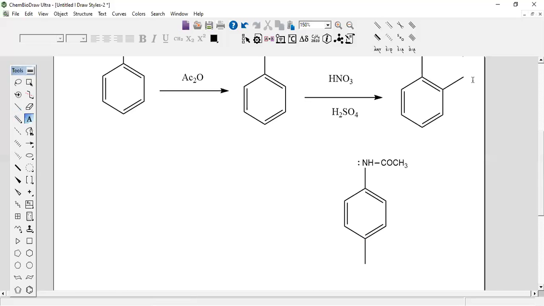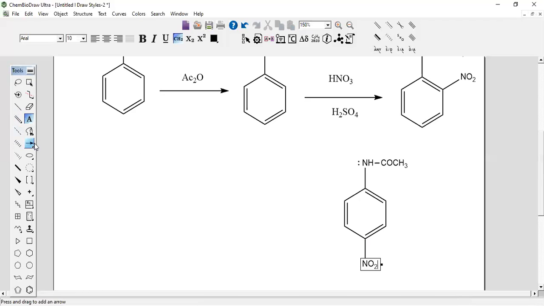Here we have to write NO2, and here also NO2. In this way, we will get ortho-nitroacetanilide and para-nitroacetanilide.